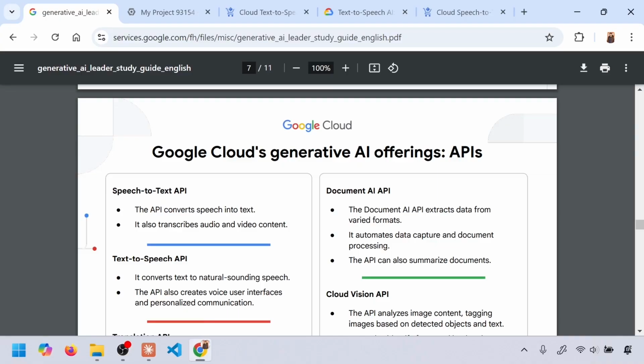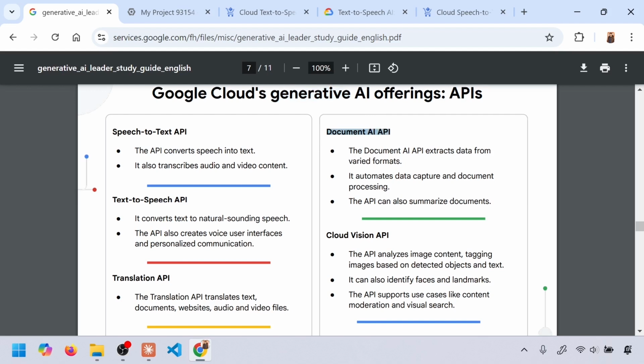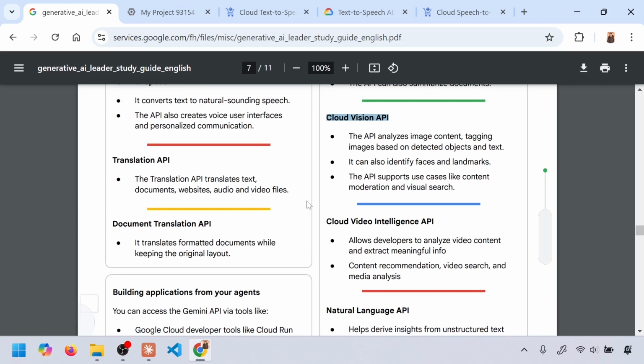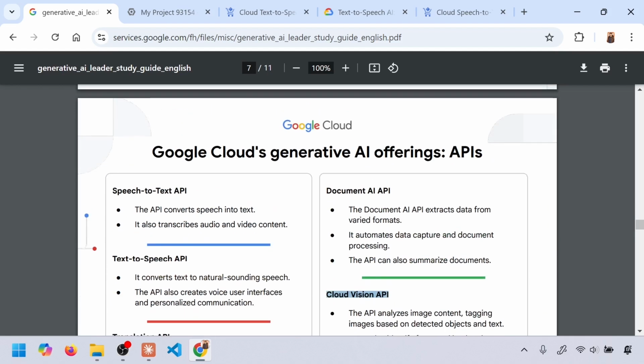So these are some of the AI offerings from Google, not necessarily generative AI. These are traditional AI services. Speech to text, text to speech, document intelligence, understanding a document, computer vision or cloud vision, all these are traditional AI services. Let's see one by one.